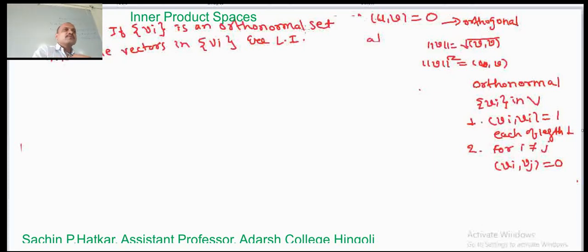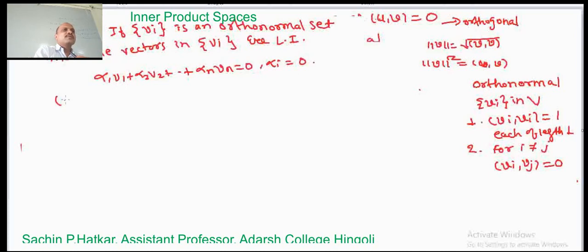To prove that, we consider a linear combination of these vectors. Suppose there are n vectors. We have to show that alpha 1 v1 plus alpha 2 v2 plus up to alpha n vn equals 0 if and only if all the alpha i's equal 0. Let us take the inner product of this with vi.